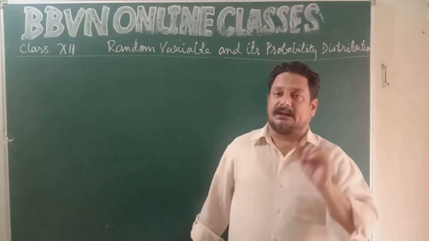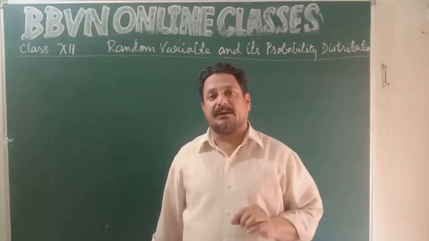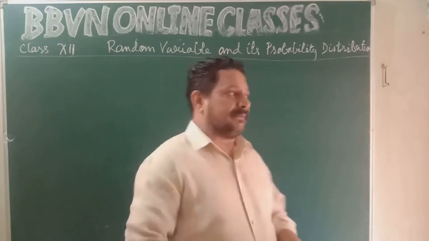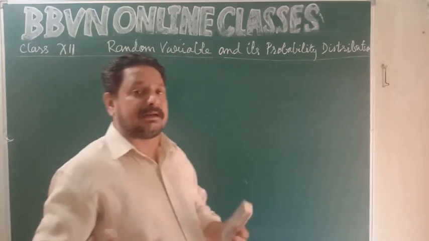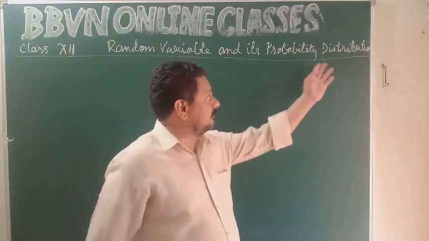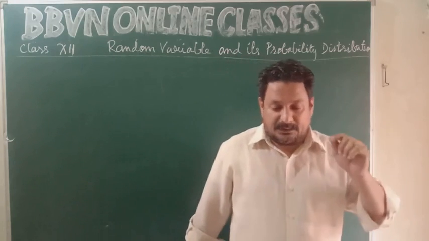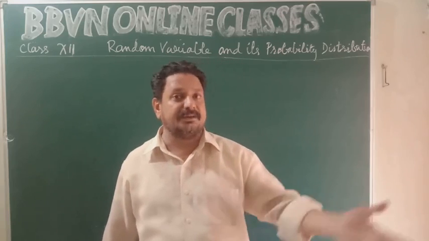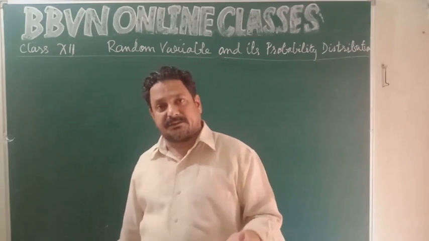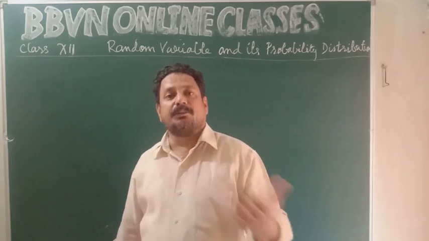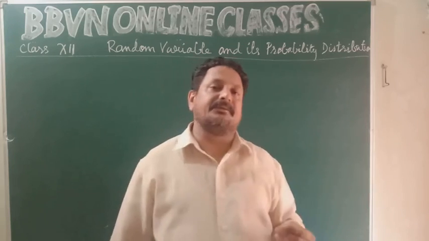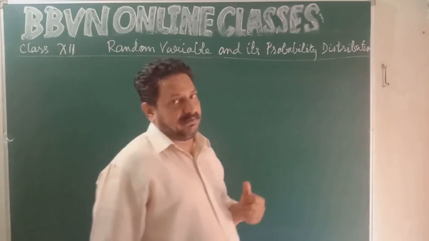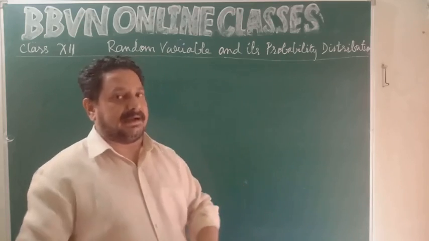So today we will be discussing the last topic of chapter 13, probability: the random variable and its probability distribution. Okay, children? So now let us first understand what is a random variable. When this distribution comes, the first thing that strikes our mind is probability frequency distribution, which you have studied in your previous classes. Statistics, frequency distribution, grouped data, ungrouped data, all those things. In the same way, in probability also, we have the elements of theoretical distributions. So let us first understand what is a random variable.